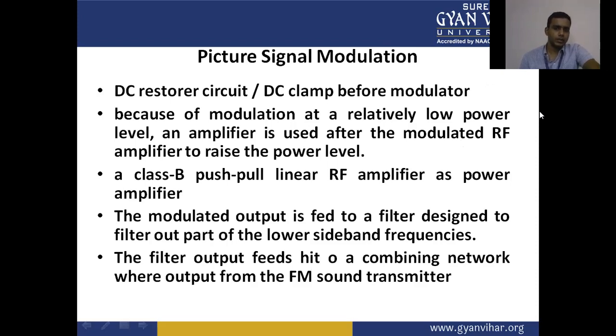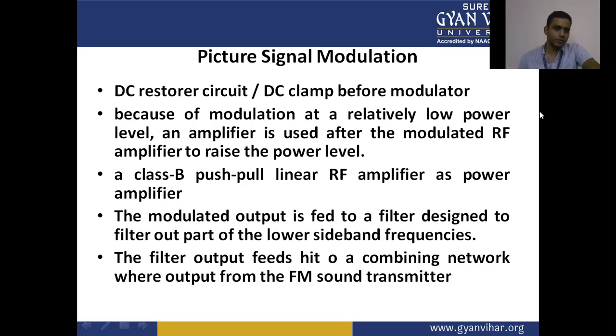The modulated signal is amplified by the power amplifier, a class B push-pull linear RF amplifier.